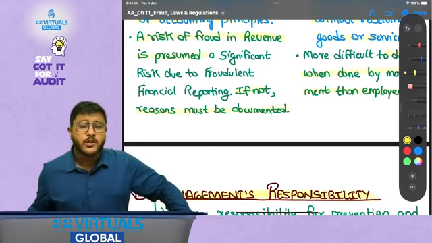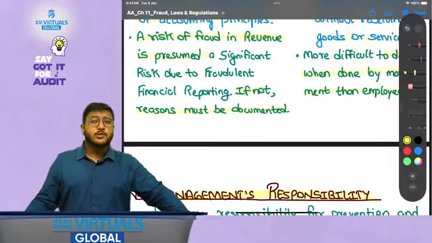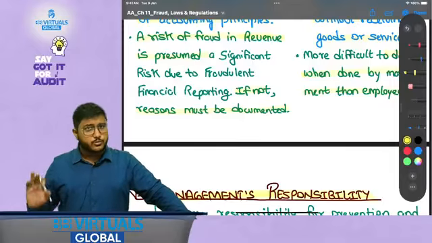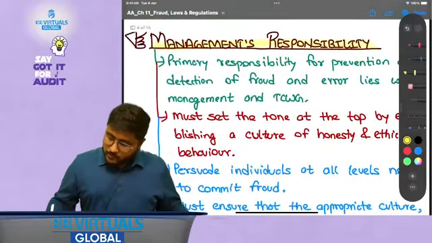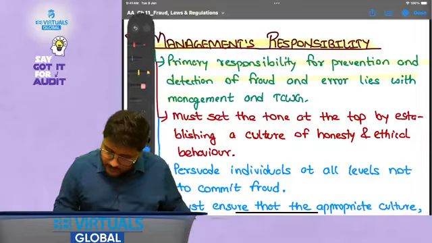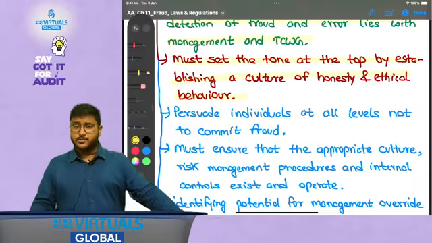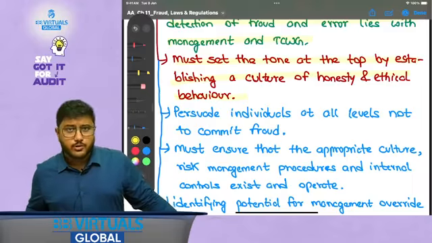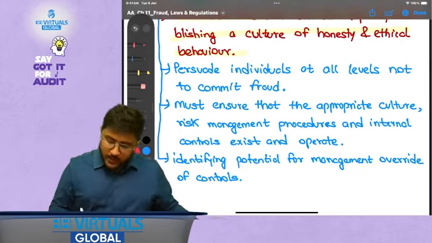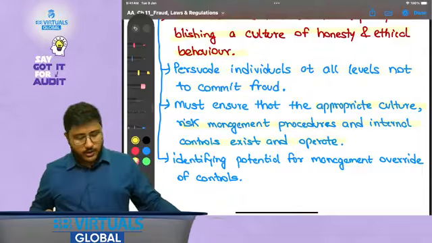Then what is the auditor's responsibility? The auditor's responsibility is just to obtain reasonable assurance and to perform appropriate procedures to check whether there are any material misstatements due to fraud or error. Okay, so management responsibility: the primary responsibility for prevention and detection of fraud and error lies with management and those charged with governance. They must set the tone at the top by establishing a culture of honesty and ethical behavior. That is, there should not be any instances of fraud. They should persuade individuals at all levels not to commit fraud, and must ensure that the appropriate culture, risk management procedures and internal controls exist and operate.